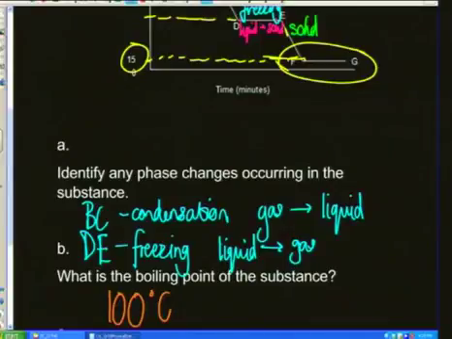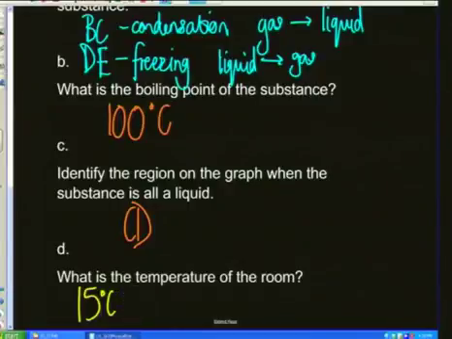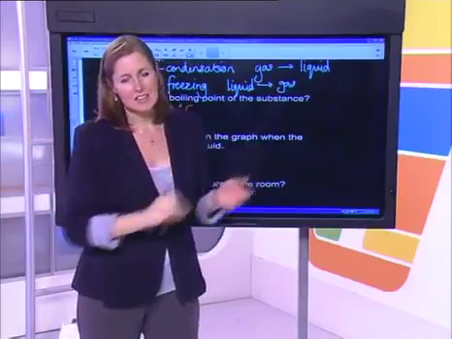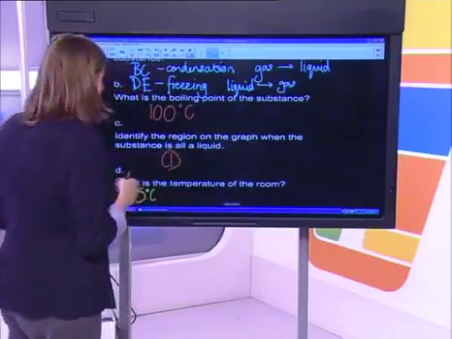So that must be the temperature of the room, and I must answer here 15 degrees Celsius, and that is at the point FG. Why? Because the solid temperature, all are solid, so it's not changing phase again, but it's cooling to its surroundings, the same temperature as the rest of the room.